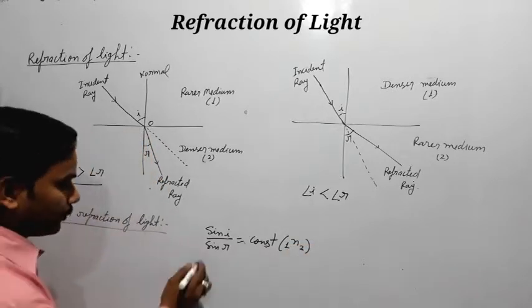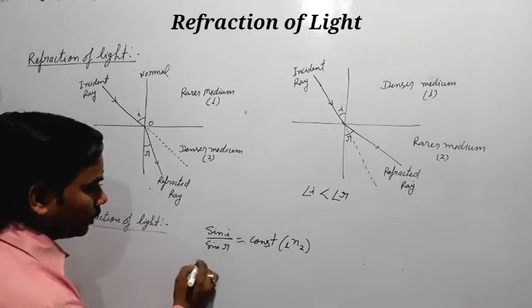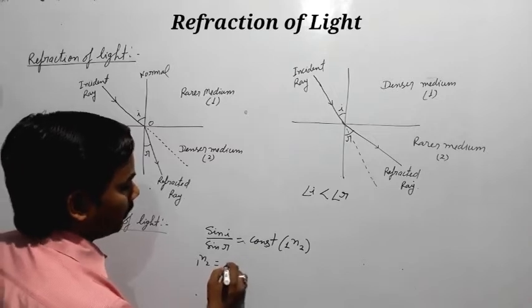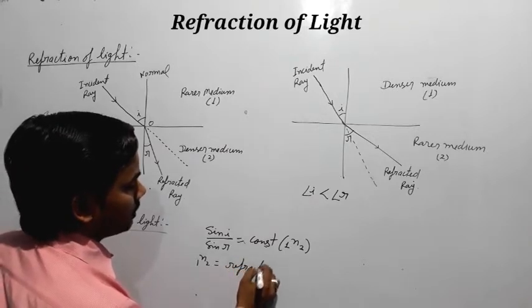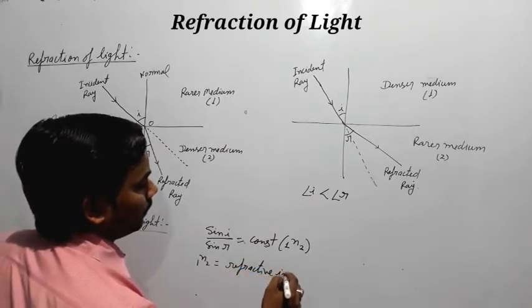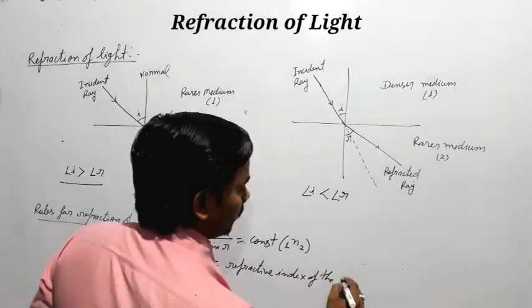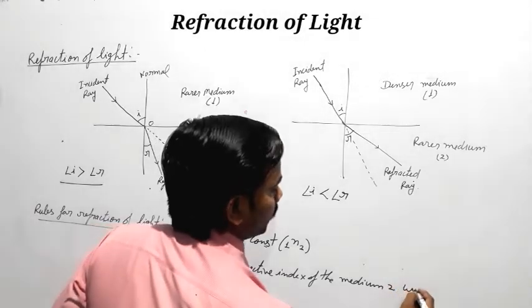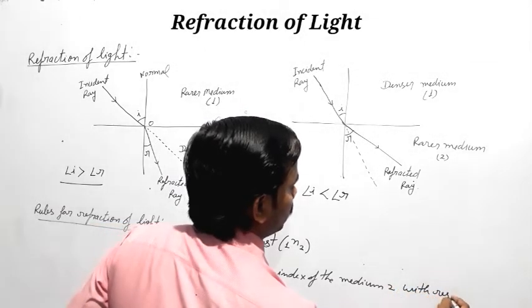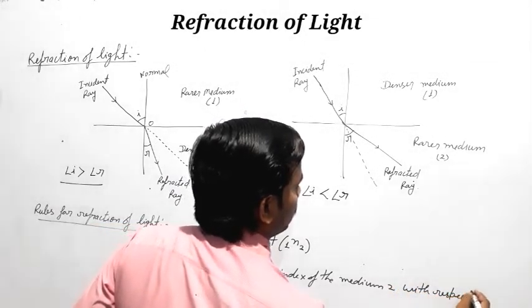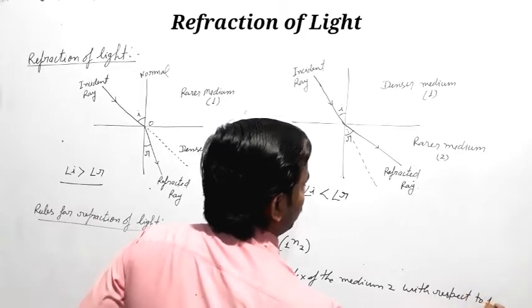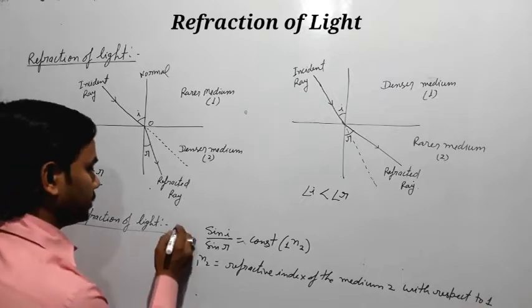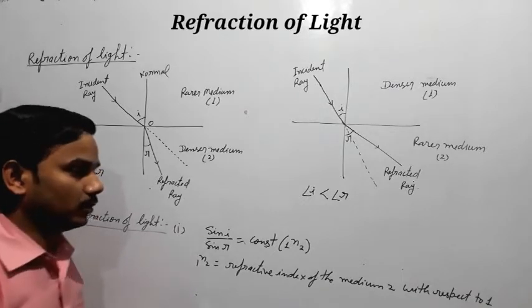So what is n12? n12 is the refractive index of medium 2 with respect to medium 1. So this is the first rule of refraction of light.